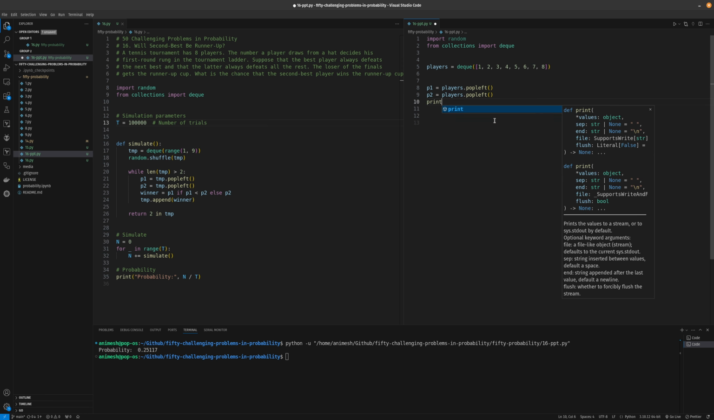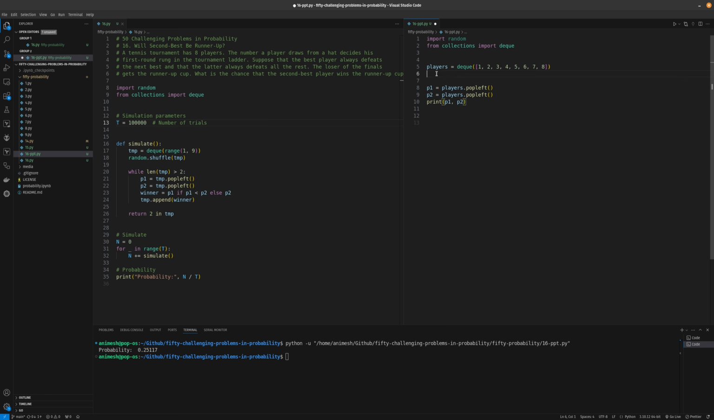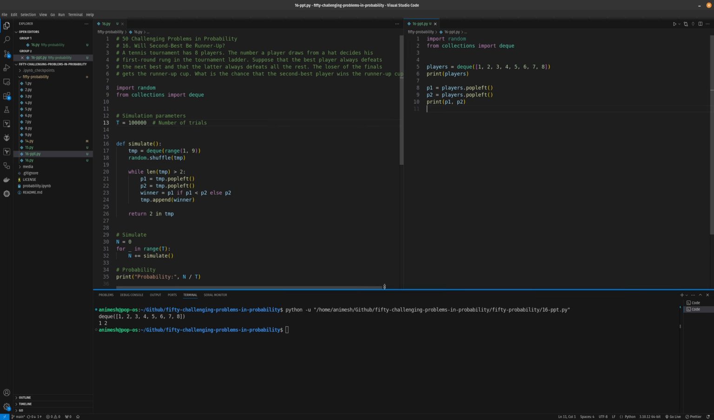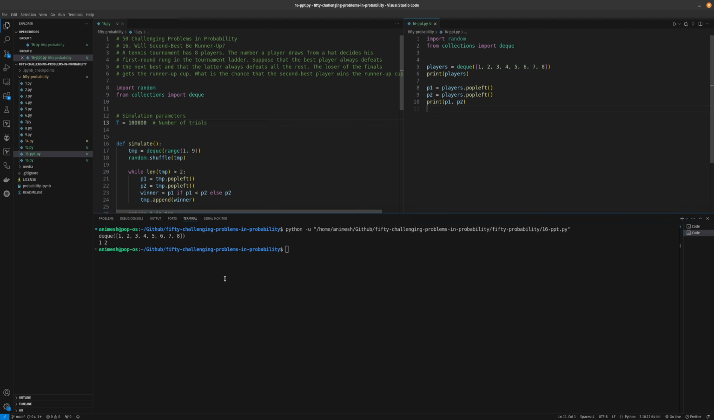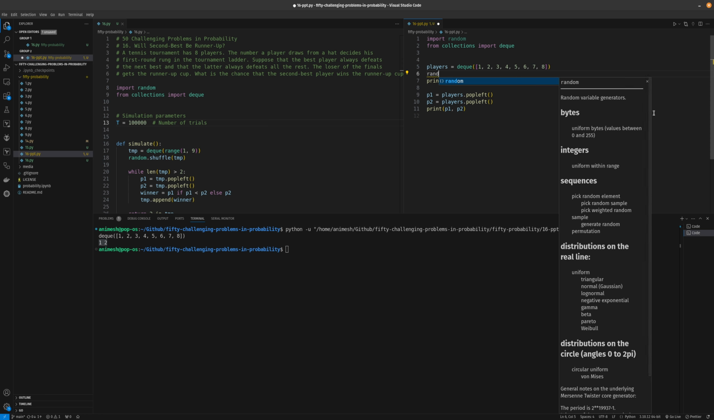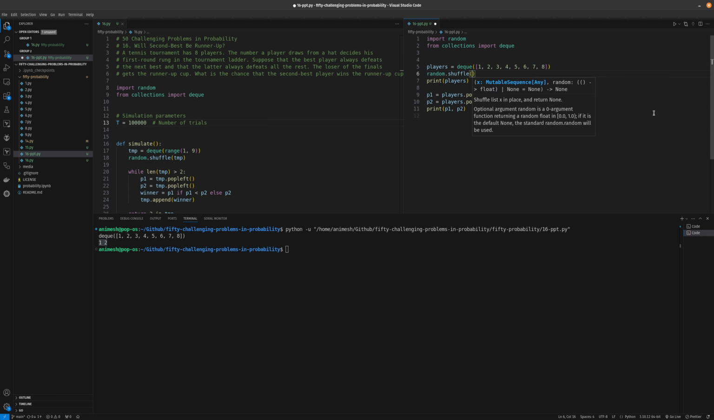Let's try to print the P1 and P2. First we'll print the players. So as you can see, the player list is here, and in this case always 1 and 2 play the first match. So before we actually pop left, we'll have to randomize the players deck by using the random.shuffle function. Now our deck will be shuffled.